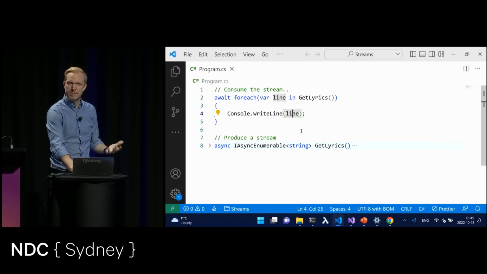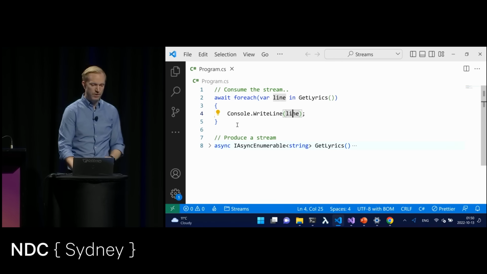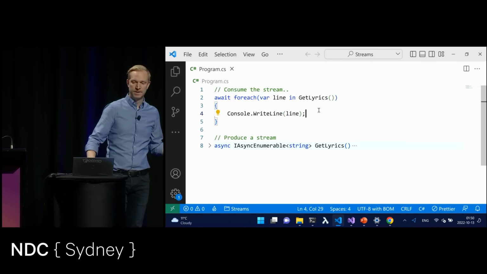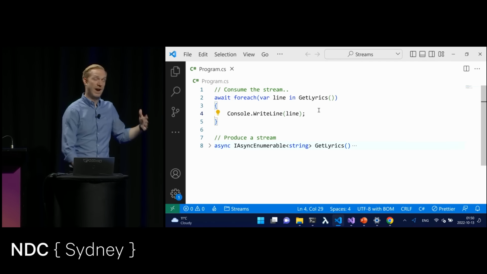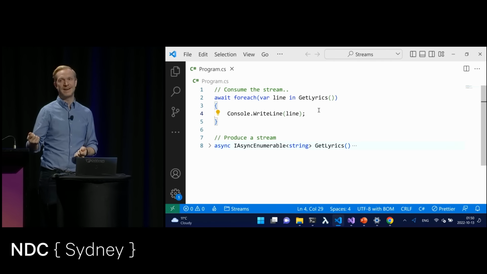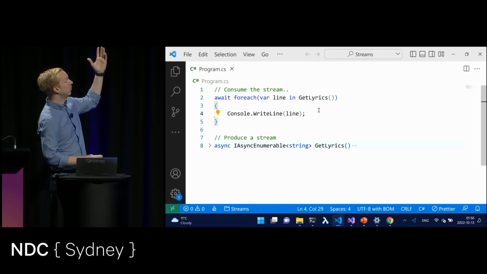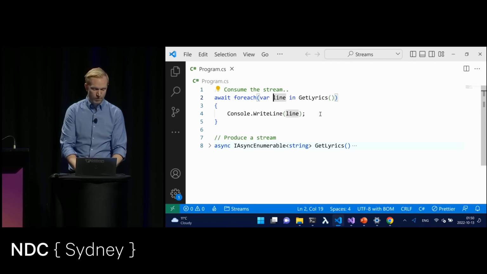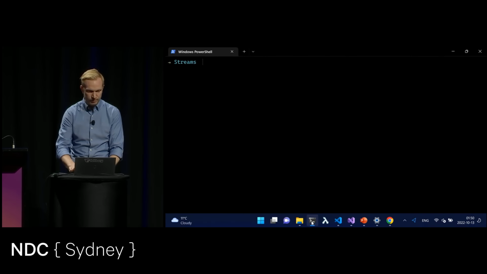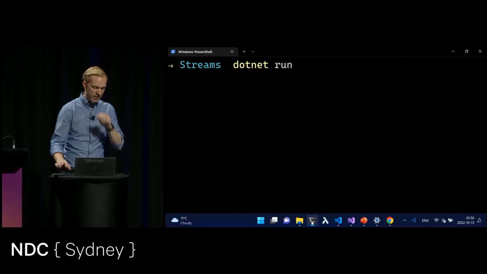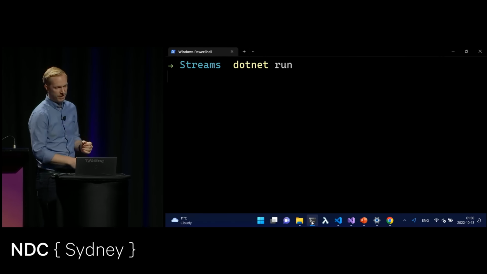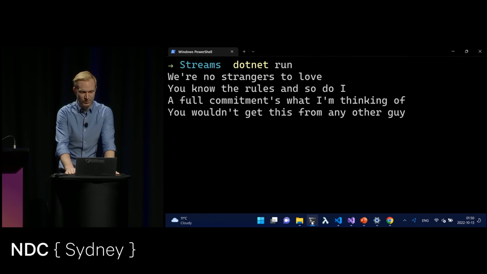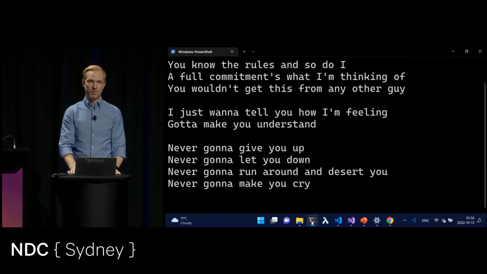Maybe you don't produce a stream of data as frequently as you use one. Another good example of a use case here is that I could be listening for items on a queue. There's a service bus client for Azure, so you could say that, hey, I want to listen for the next item available in a service queue, and that would use this asynchronous stream as well. So now each line will be retrieved asynchronously. So if I run this, let's zoom in here and do dotnet run. It's going to read a file and then print out each line one by one of my favorite song. Hopefully this works. If you don't know the song, welcome to the internet.